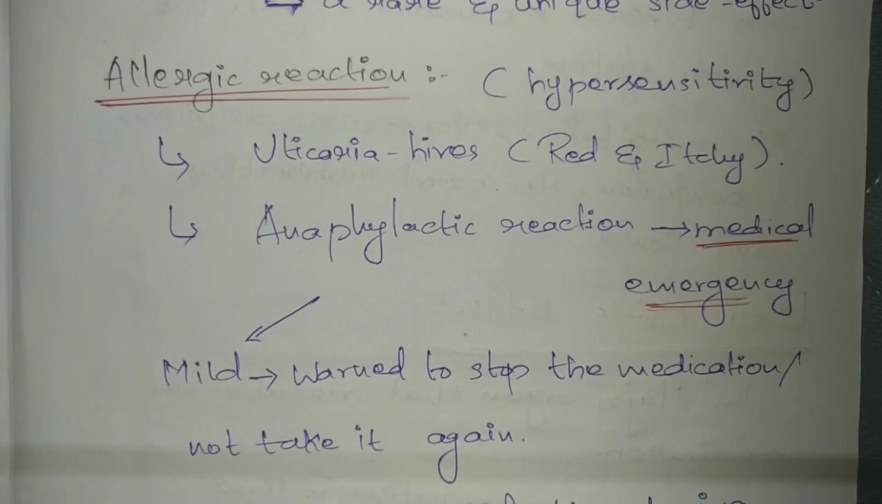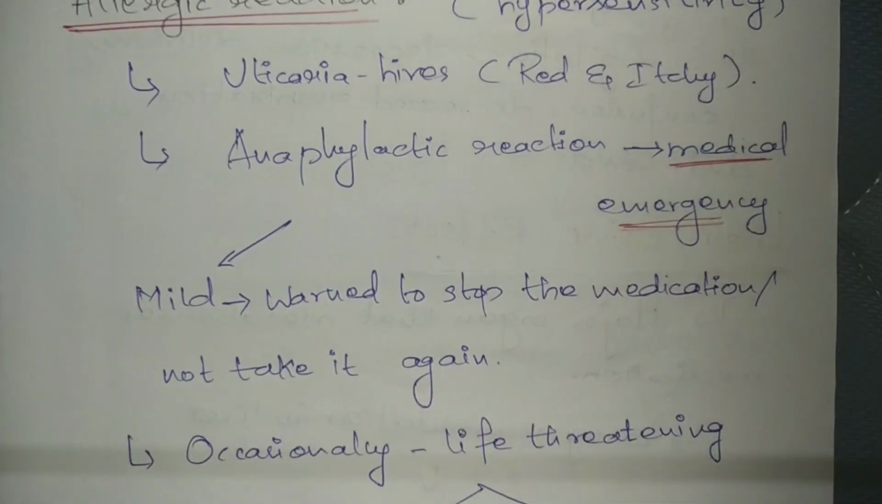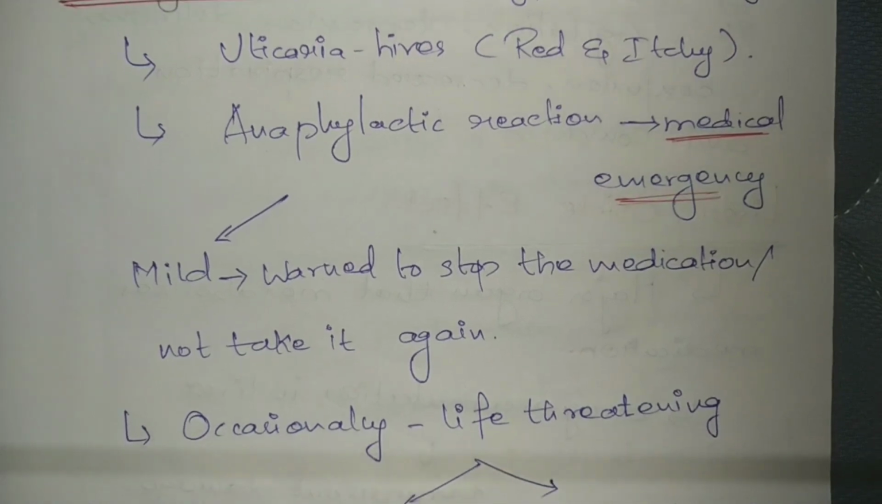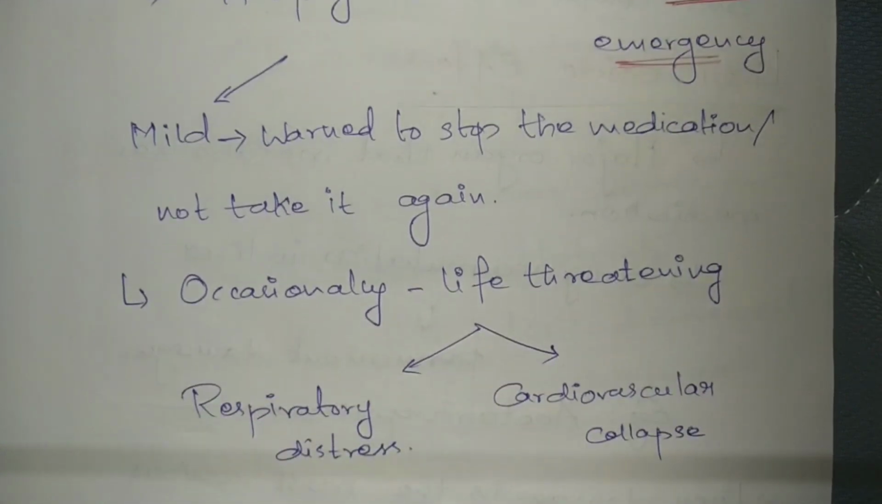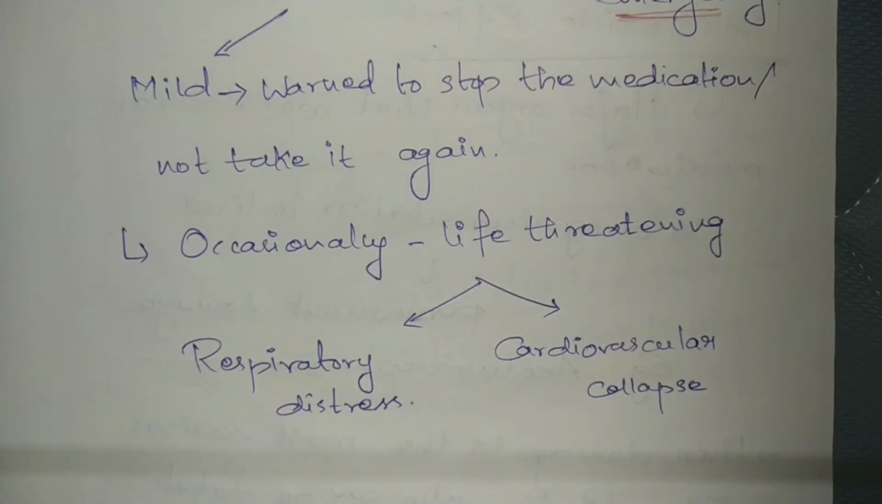And the next one is allergic reaction, also called hypersensitivity. Generally seen allergic reactions are urticaria or hives, that is redness and itchiness, and anaphylactic reaction is the severe condition, which is a medical emergency. When it is mild, the person is warned to stop the medication or not to take it again, but occasionally it can be life threatening, which can lead to respiratory distress or cardiovascular collapse.